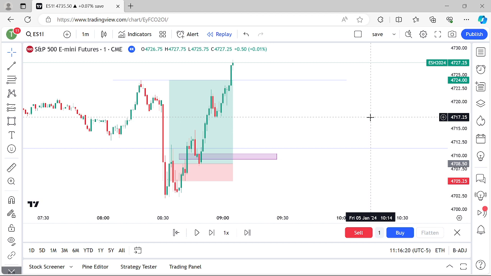And don't think that you have to get a play every single day. There's days where I don't really see a setup for this model on ES and NASDAQ, like a really clean setup. There's plenty of days where I don't see setups. It's not like every single day I see something as clean as this. That's not always the case, guys. And you've got to get out of that mindset of looking for this every single day. Stuff like this.